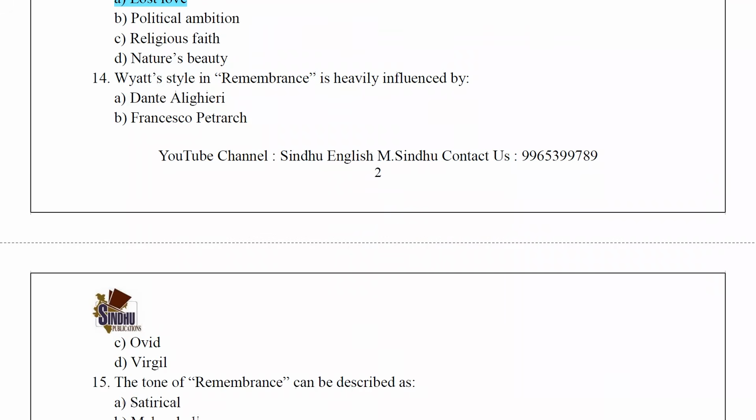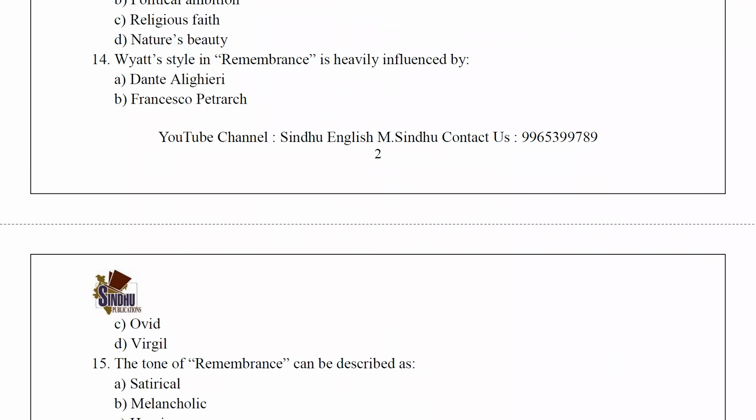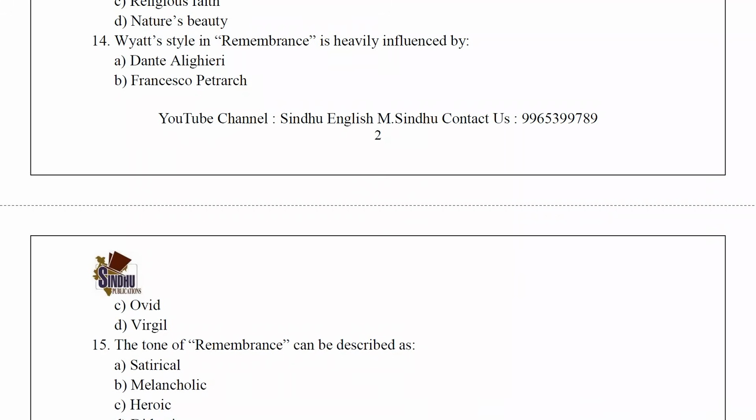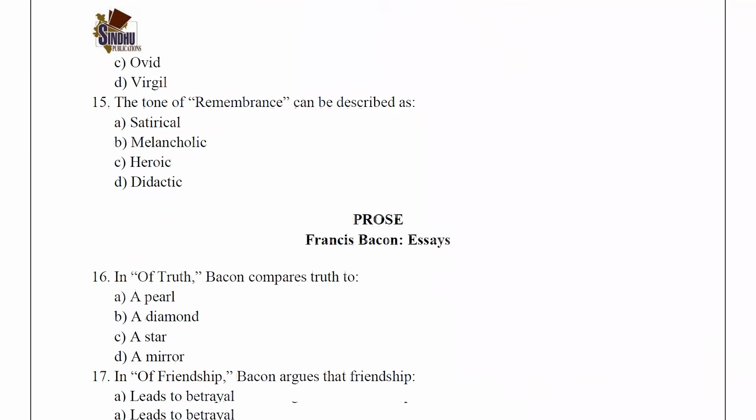Wyatt's style in Remembrance is heavily influenced by Francesco Petrarch. The tone of Remembrance can be described as melancholy.